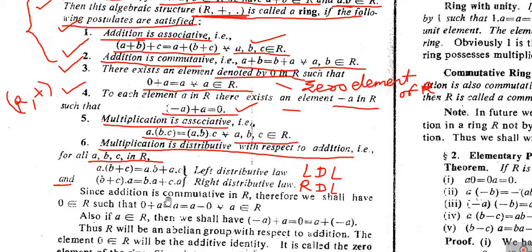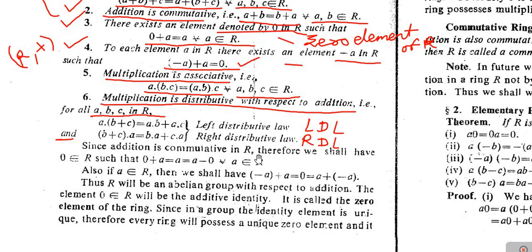So here, since the addition is commutative in R, we have, for 0 belonging to R, 0 + a = a, which is equal to a + 0. Okay, and also we have -a + a = 0, which is equal to a + (-a). This means the addition of a and -a is 0, and the addition of -a and a is also 0, as addition is a commutative operation.